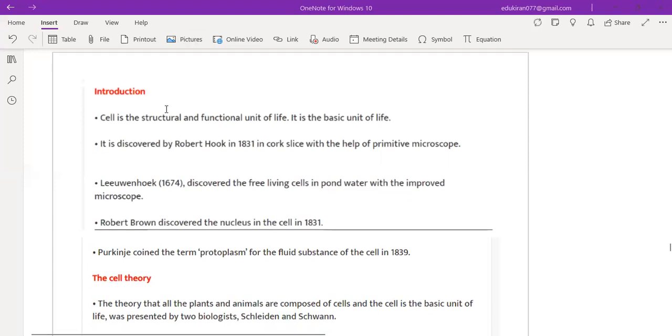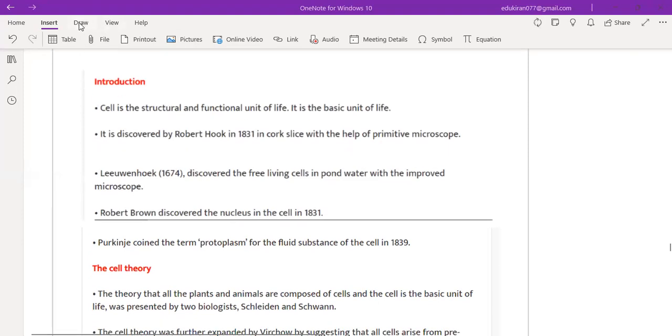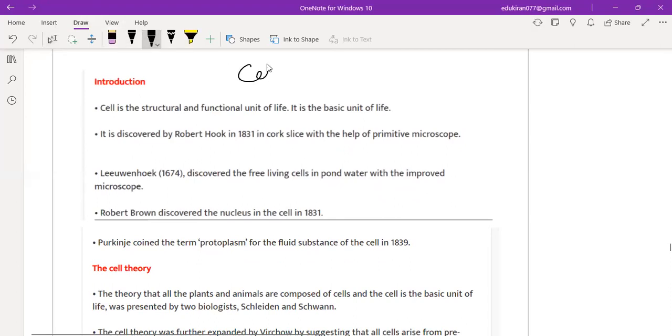Okay, so let's just start. First of all, introduction. This chapter is all about the cell. So we will be doing the introduction of the cell itself, right? So what is a cell, ma'am? A cell is the structural and functional unit of life. It is the basic unit of life.